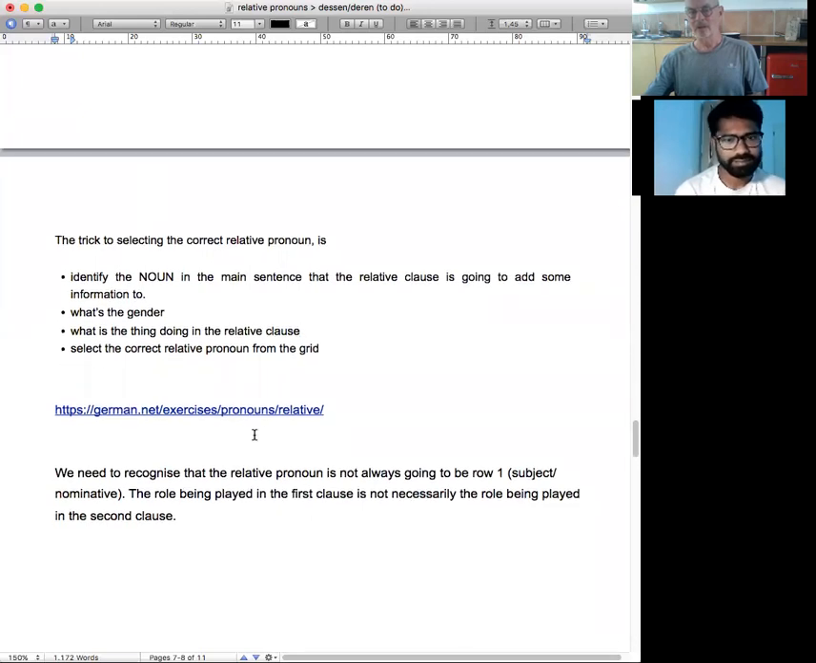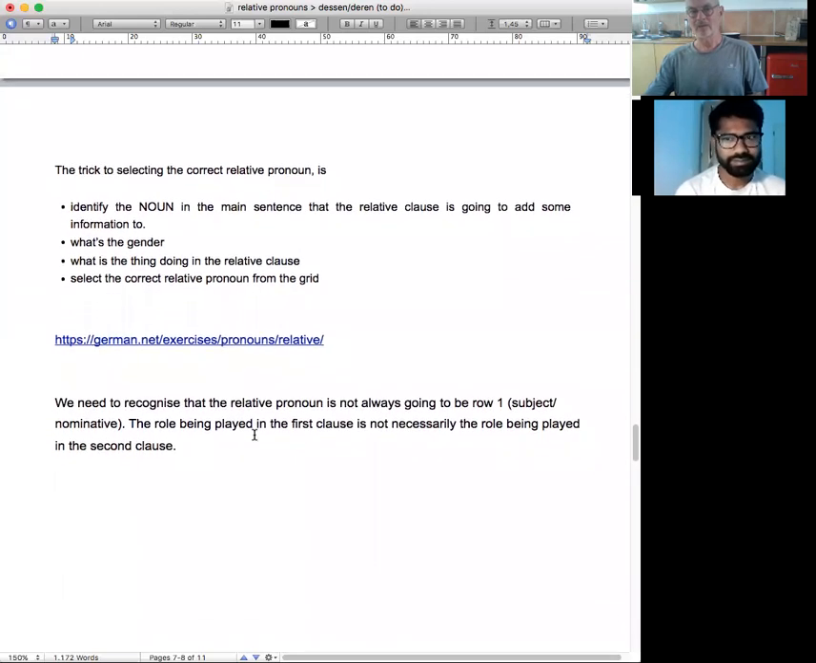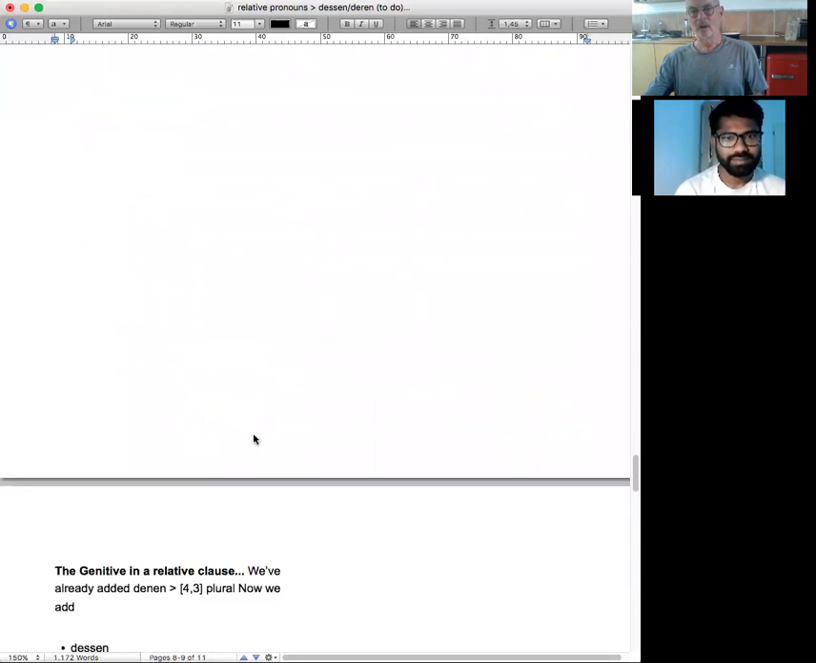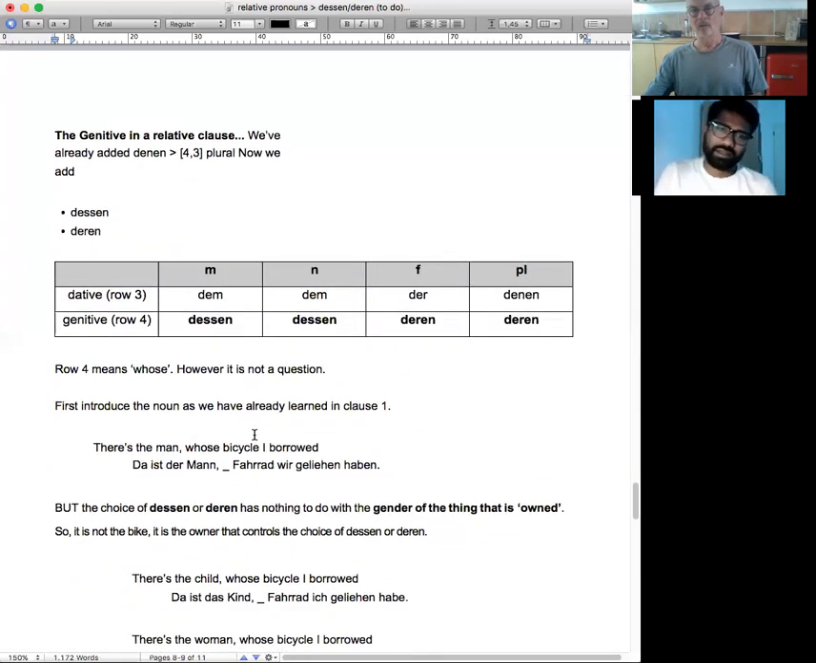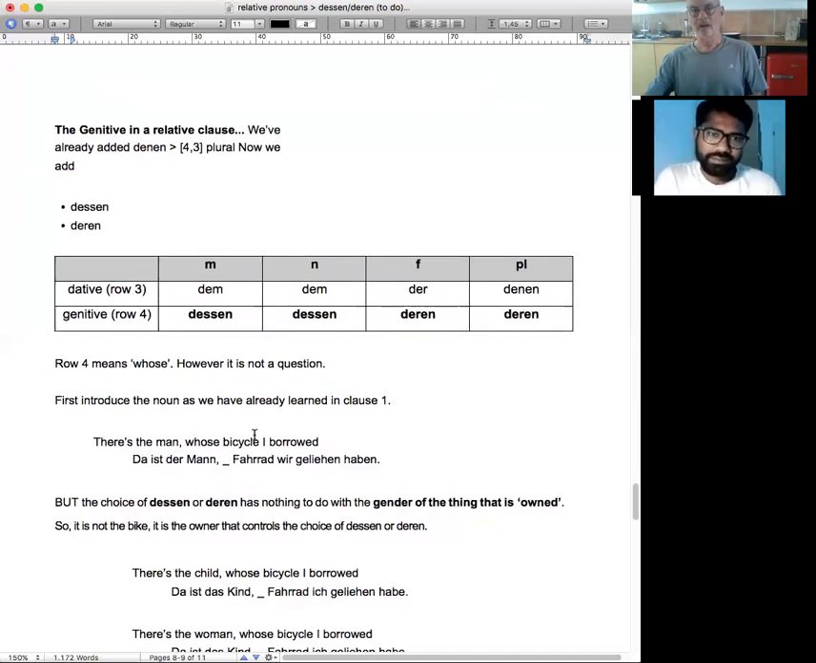Here's some exercises. I'll put them in the exercise file when I write it, which I'll do today. Okay, now look, here's the genitive in a relative clause. Remember, we did the genitive. I made you do the genitive before you could do this.